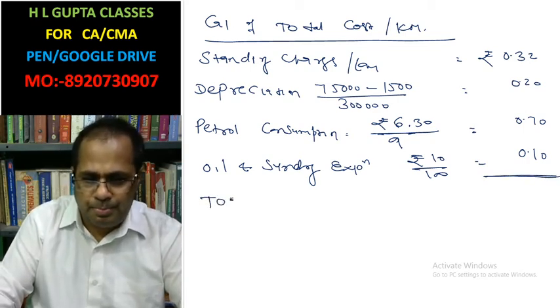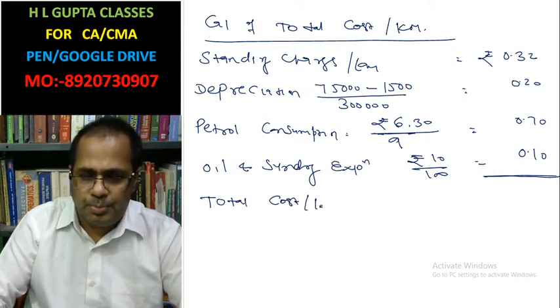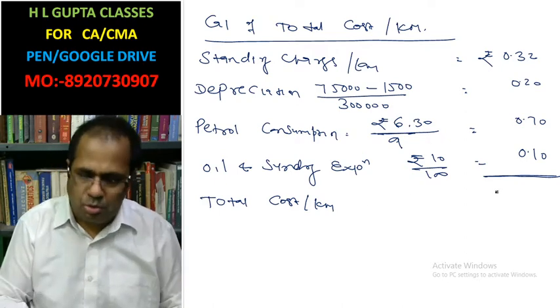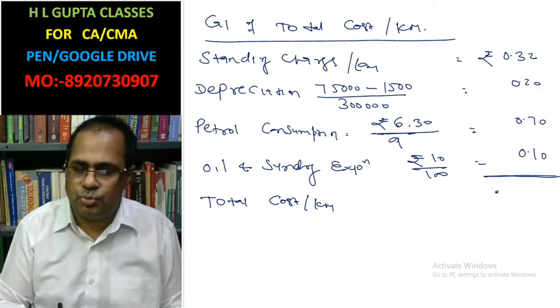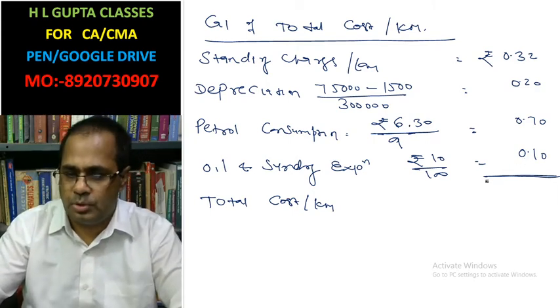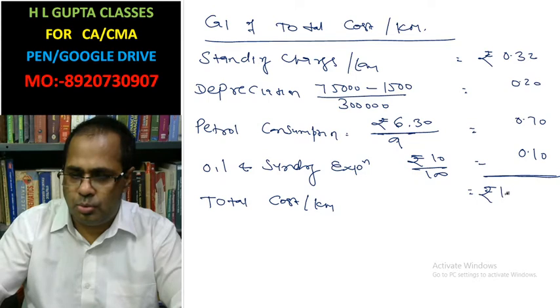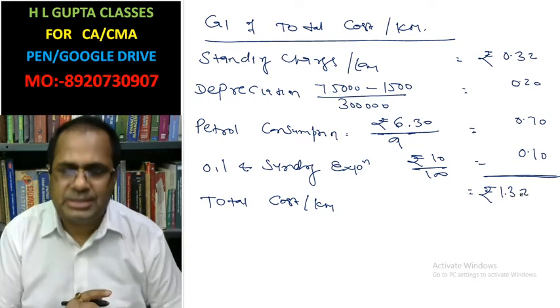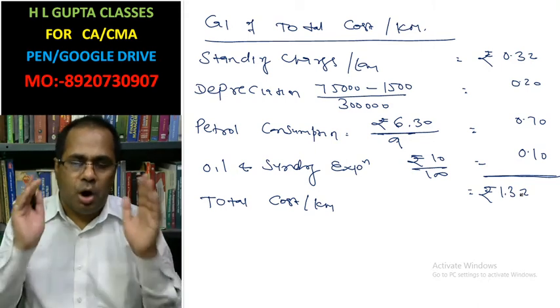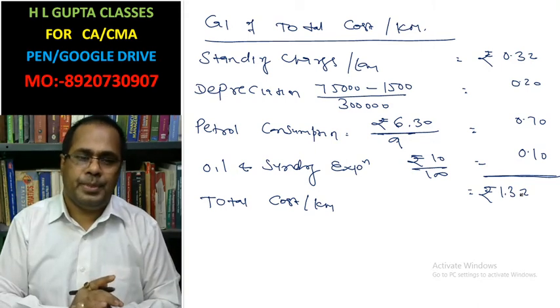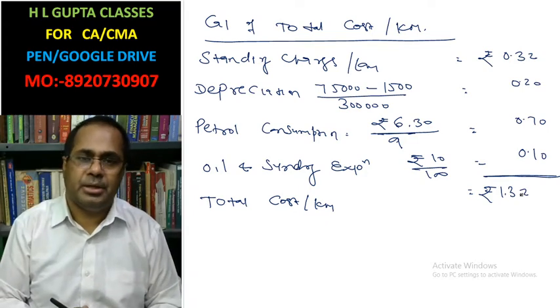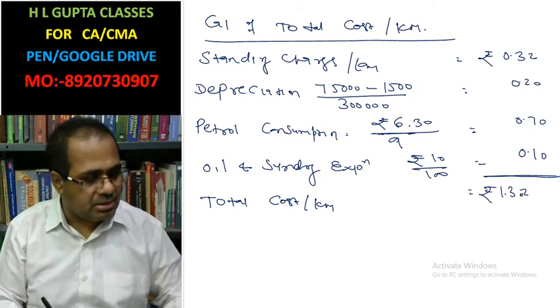Total cost per kilometer. What will be the cost per kilometer? That is 1.32. But in the question it is said that 20% of the distance is run by the taxi empty.